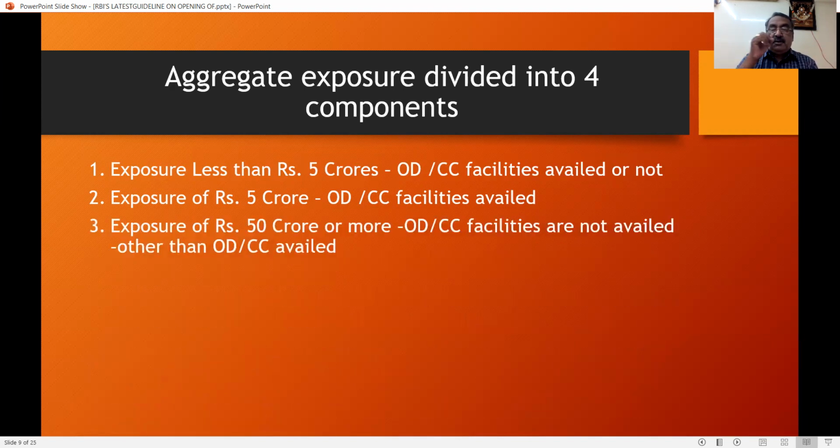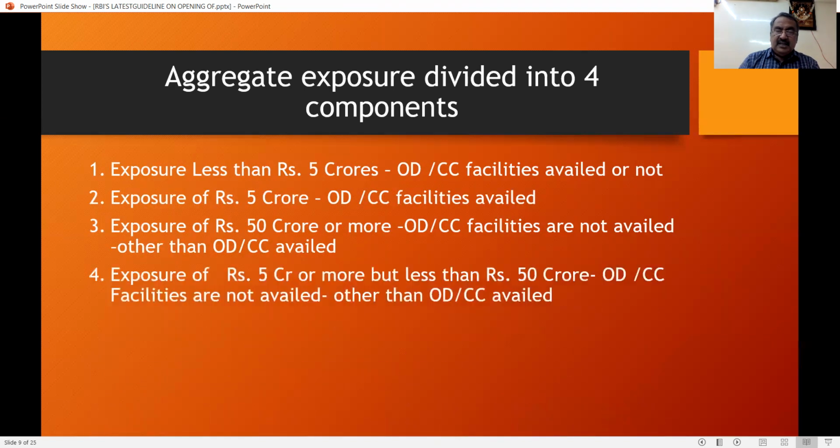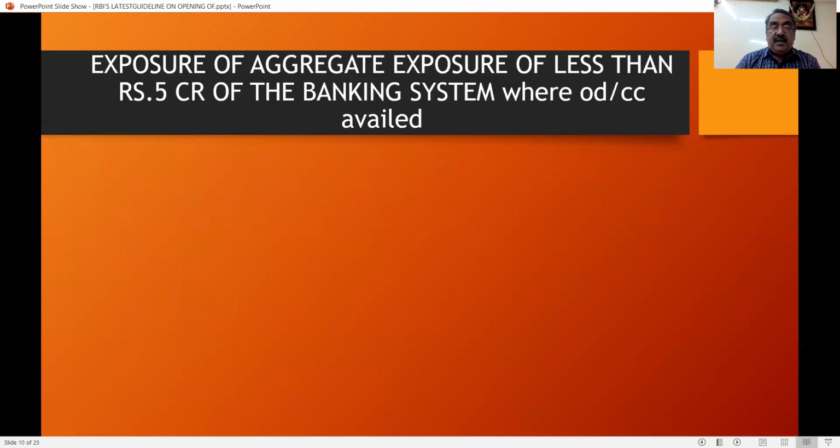Exposure of 5 crores and above, where OD facilities are availed. Exposure of 5 crores and above, OD facilities are not availed, but facilities other than OD are availed. That is nothing but a term loan, bank guarantee, all will be there. And exposure of 5 crore or more, but less than 50 crore, where OD and CC facilities are not available, but facilities other than OD, CC are available, in the form of term loan and bank guarantee. Now we are going to discuss each and every head separately.